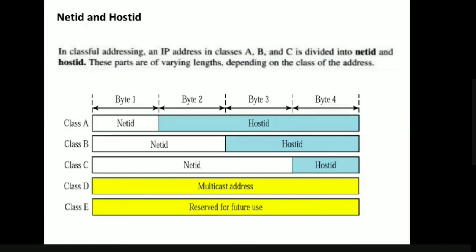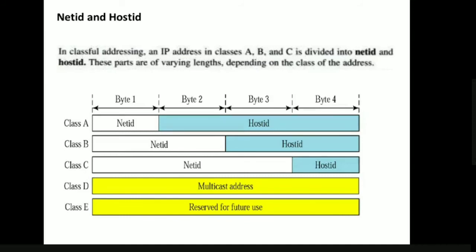Now, coming to the next concept, net ID and host ID. In classical addressing, we came to know that IP addresses are divided into 5 classes: A, B, C, D, and E. Among these 5 classes, the blocks of IP addresses of class A, B, and C are divided again into 2 parts: net ID and host ID.